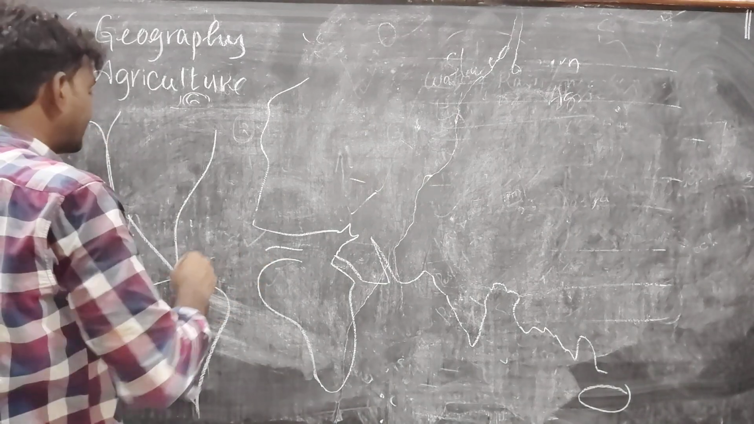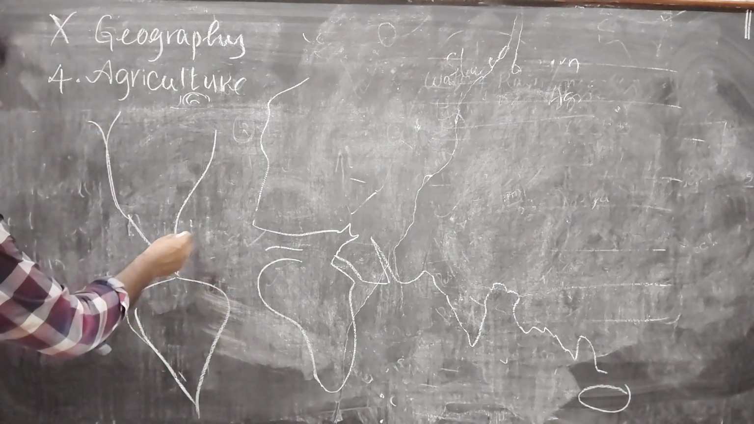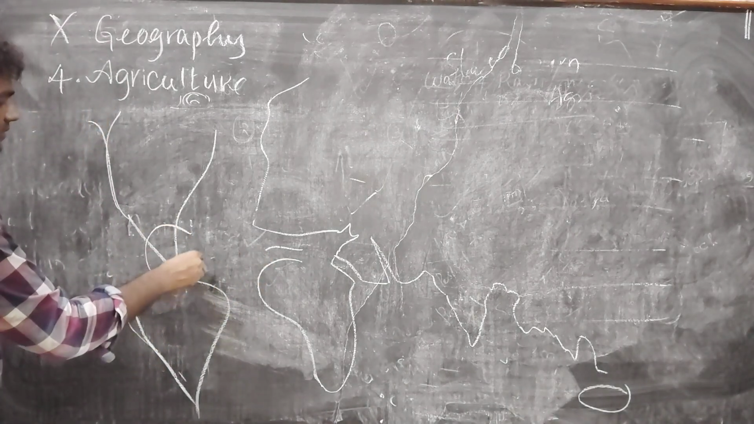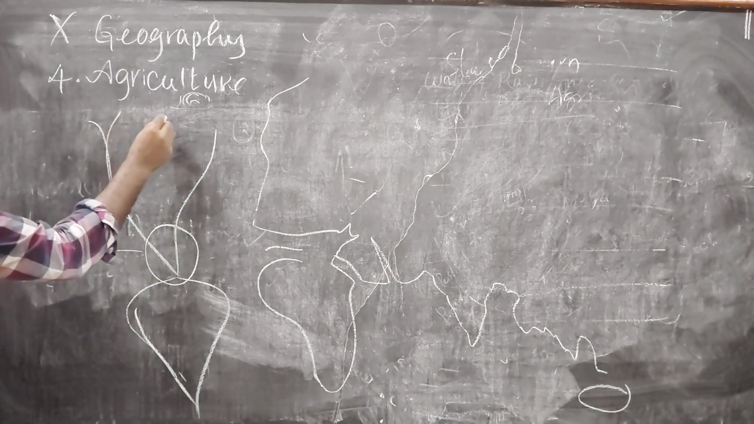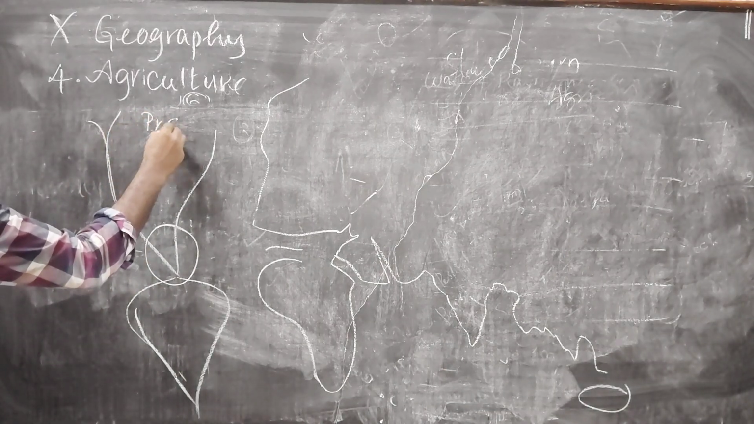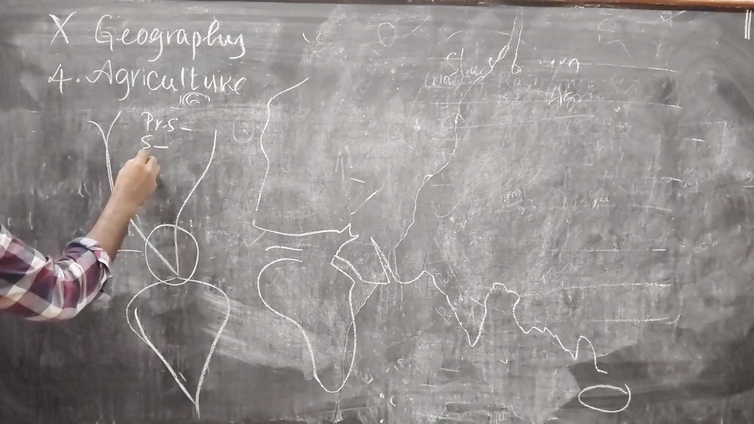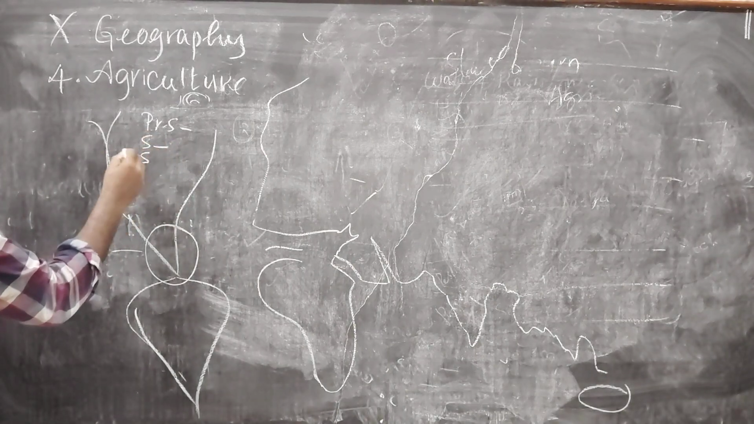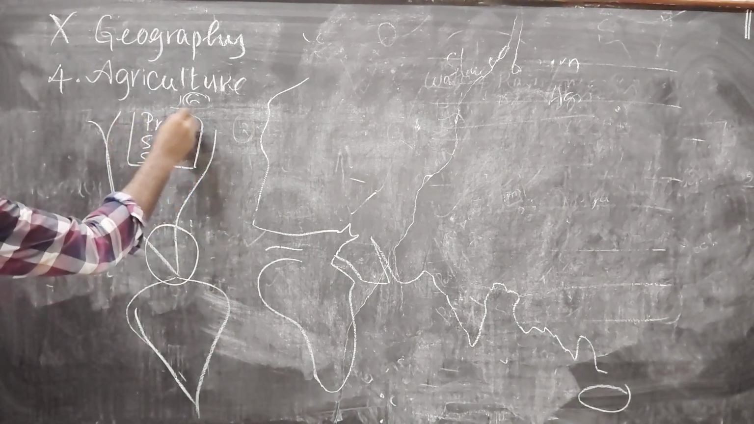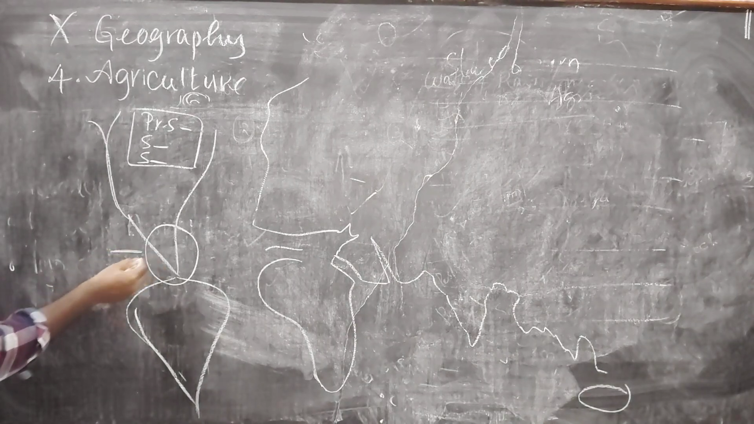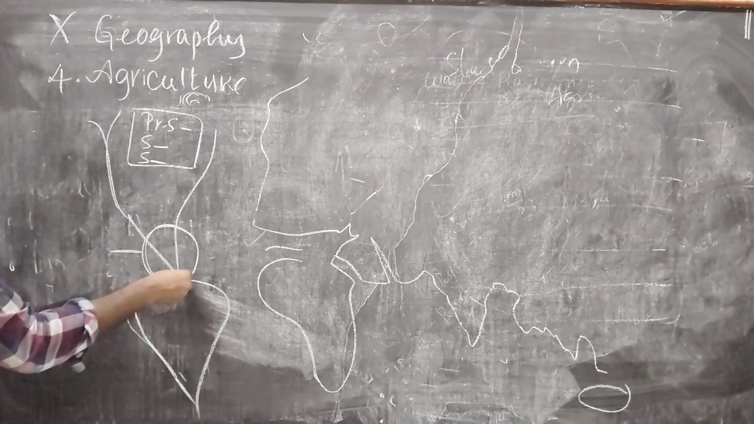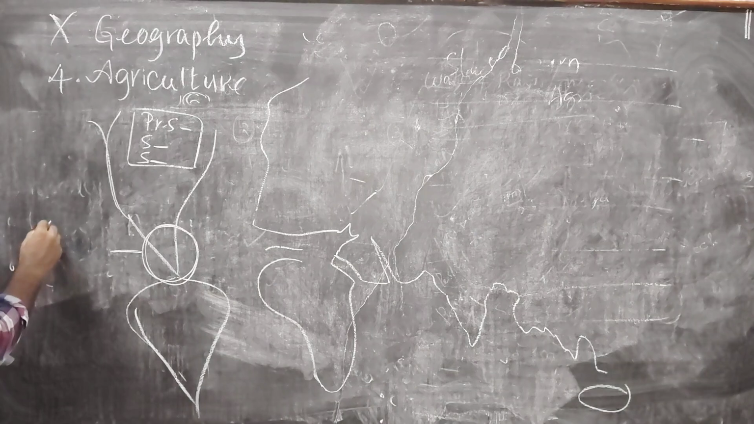See here, in this area, Central America and Mexico, we call primitive subsistence farming, slash and burn agriculture or shifting agriculture by different names. It has different names worldwide. First is slash and burn agriculture. In the Central America, Mexico region, it is called milpa.